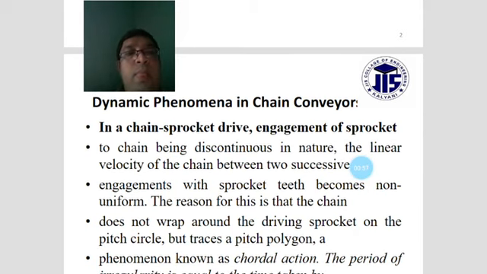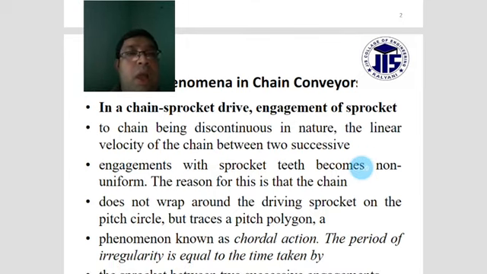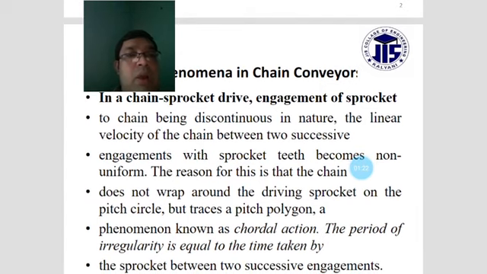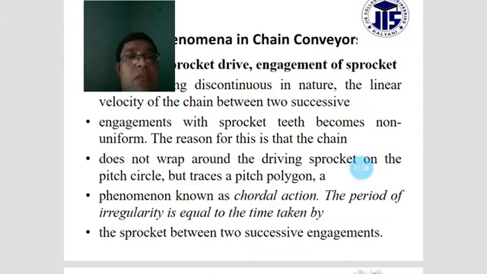The chain does not wrap around the driving sprockets on the pitch circle, but traces a pitch polygon, a phenomenon known as chordal action, which is found in the dynamics of chain conveyor design.